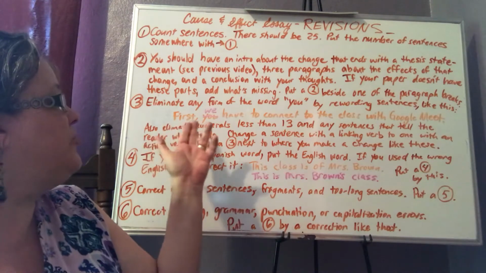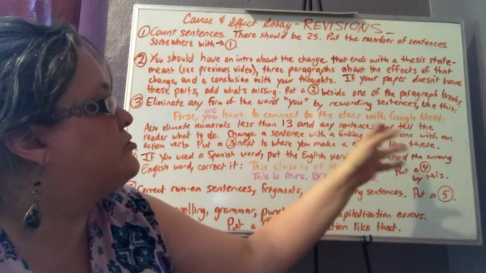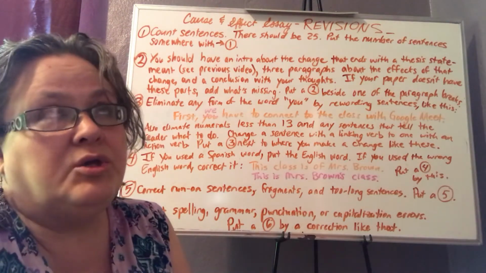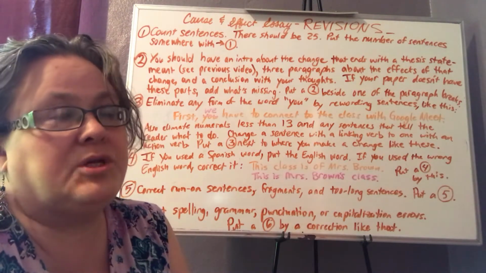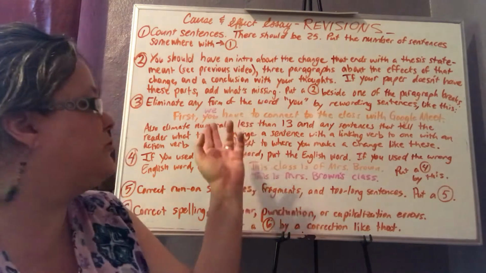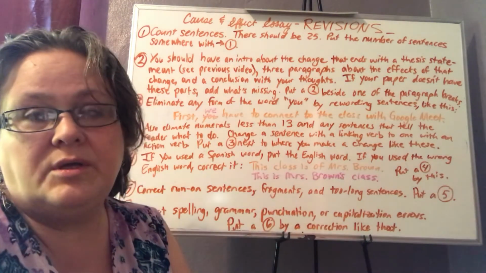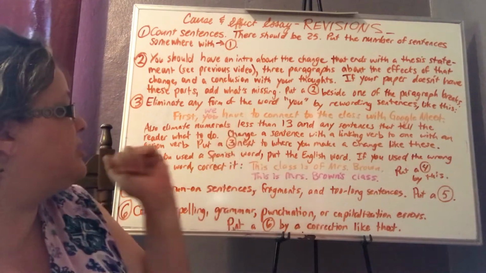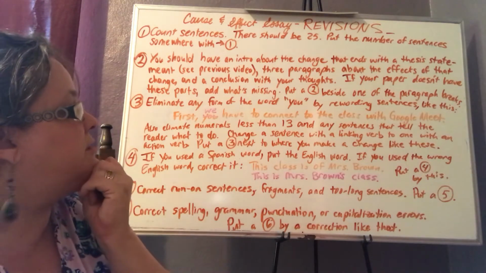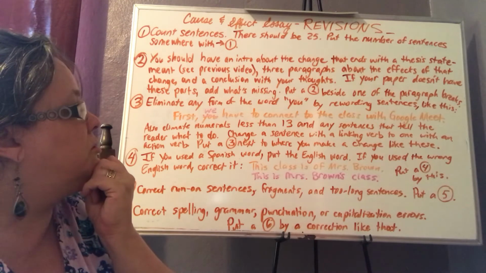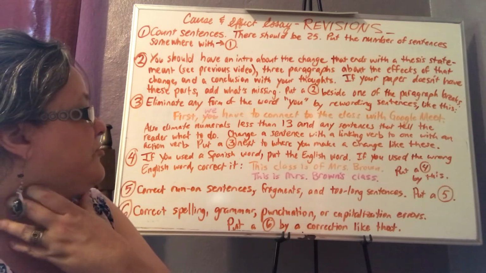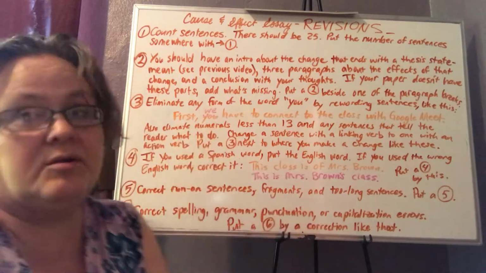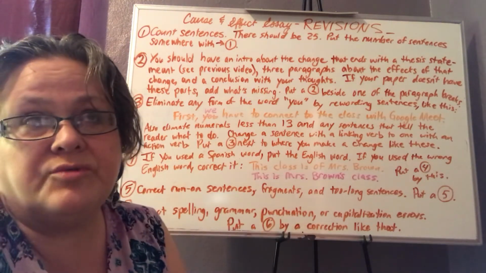Okay. And number 3, eliminate any form of the word you by rewording sentences. Here's an example. First, you have to connect to the class with Google Meet. The easiest thing to do is to change the word you to the word we, or if it's in a different place in the sentence, change it to the word us. Another way to change that sentence could be connecting to the class with Google Meet is the first step. And so I'm eliminating the pronoun entirely. So those are 2 different ways to reword.